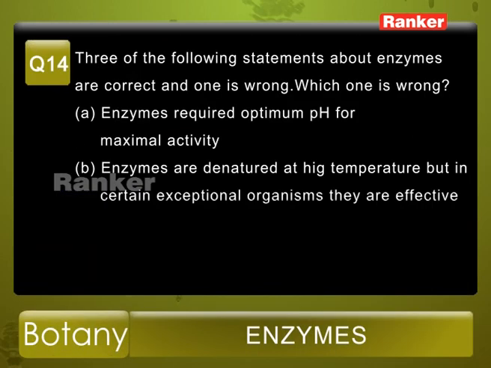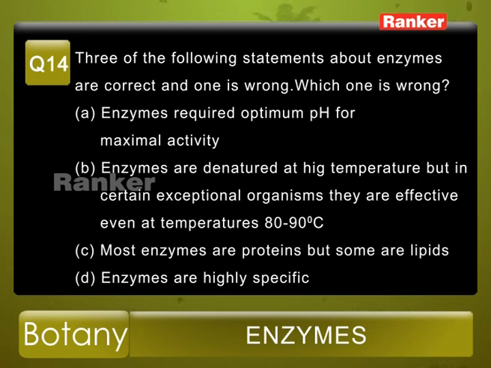Question number 14. 3 of the following statements about enzymes are correct and 1 is wrong. Which one is wrong? Options: A, enzymes require optimum pH for maximal activity. B, enzymes are denatured at high temperature, but in certain exceptional organisms they are effective even at temperatures 80 to 90 degrees centigrade. C, most enzymes are proteins but some are lipids. D, enzymes are highly specific.